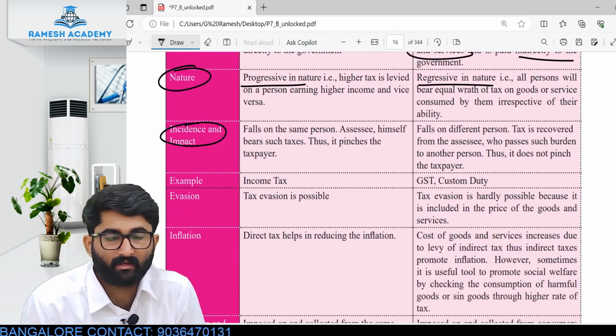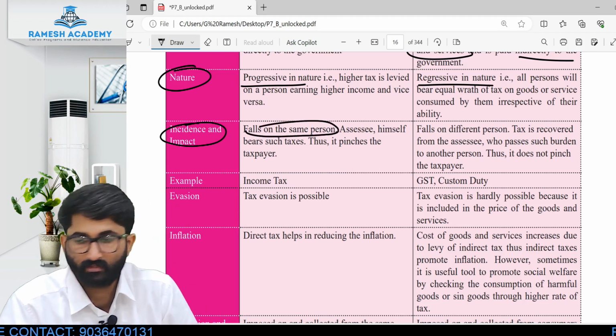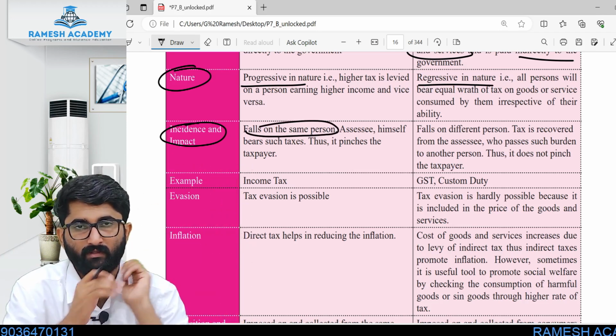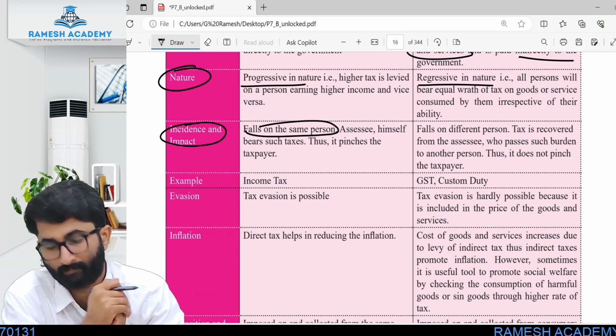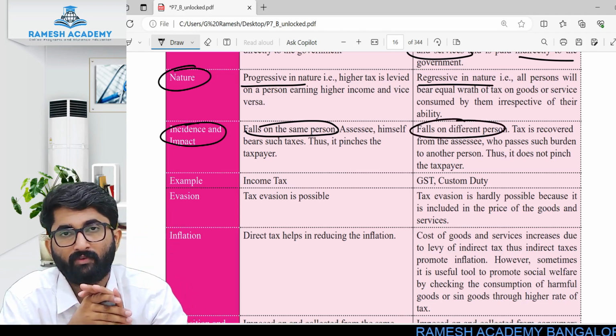Incidence and impact will be on one person, falling on the same person. The one who has revenue or income has to pay this to the government. This is incidence. Next one, in indirect tax it falls on a different person.